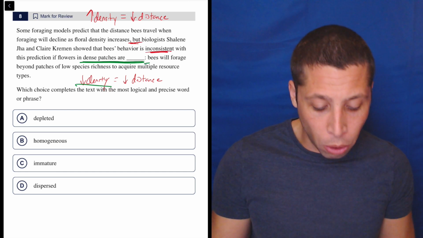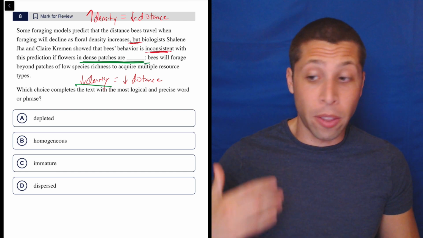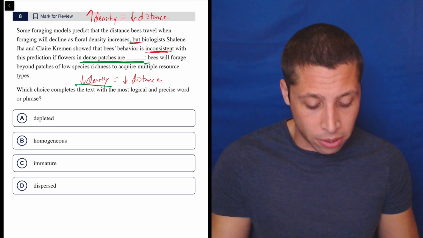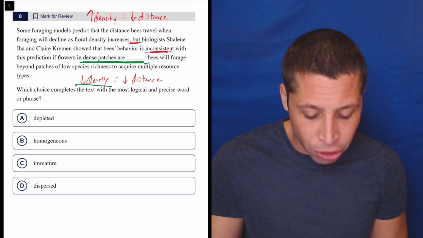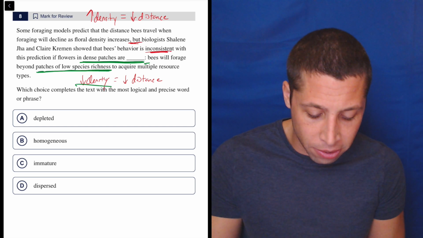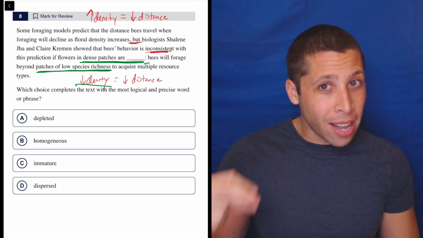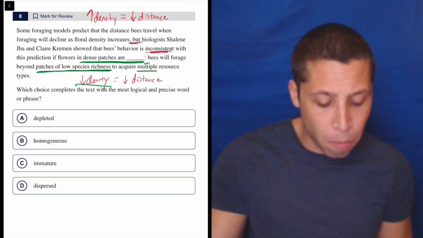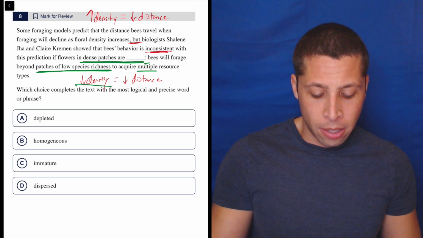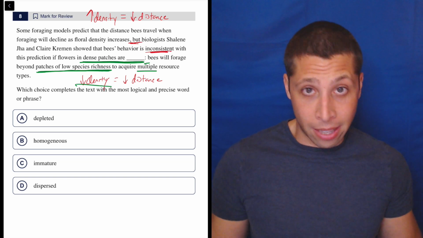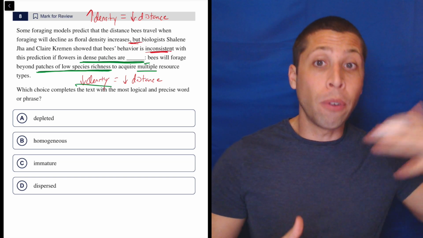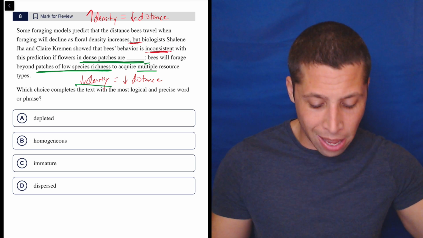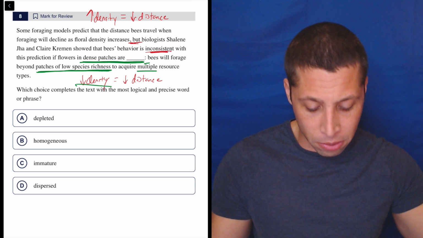What do they say? Well, the colon in any vocab question is a dead giveaway that they're about to repeat themselves. So I better pay attention. Hopefully, they're going to give me something important. Bees will forage beyond patches of low species richness. Now that is not the same thing as density. That's a new piece of information, right? To acquire multiple resource types. So they're still dense, but now the bees are going to go farther. Even though these are dense flower patches, they're going to go farther because they want different resource types.